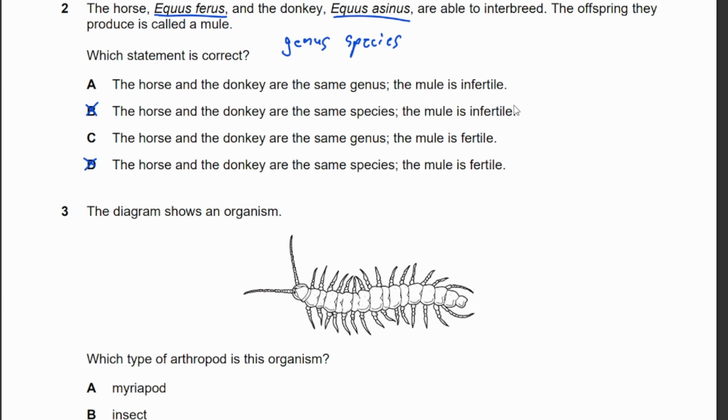And second part, how do you know if the mule is fertile or infertile? An offspring will only be fertile if its parents are of the same species, right? So the parents must be the same species in order for the offspring to be fertile. So in this case, the horse and donkey are different species, but they are able to interbreed. However, the mule would be infertile, so therefore the answer is A.